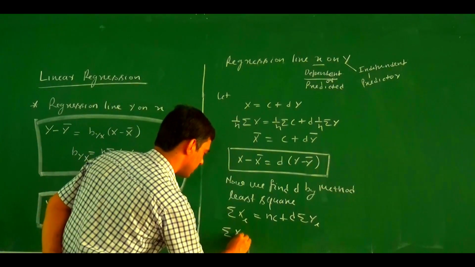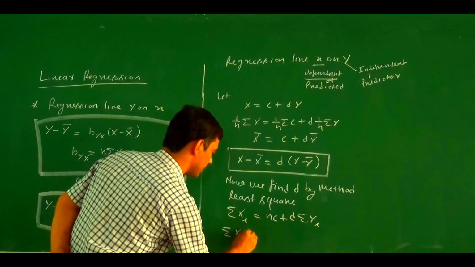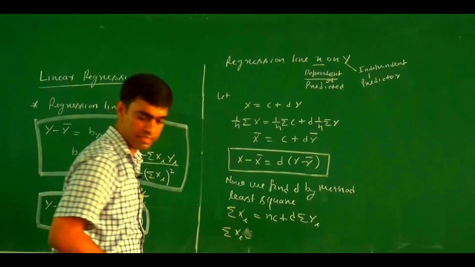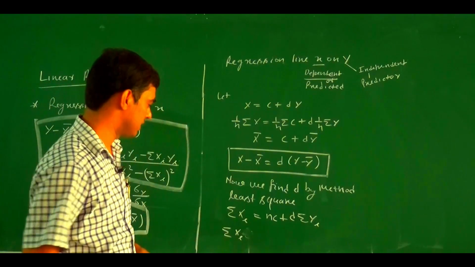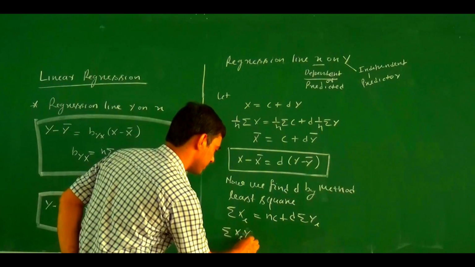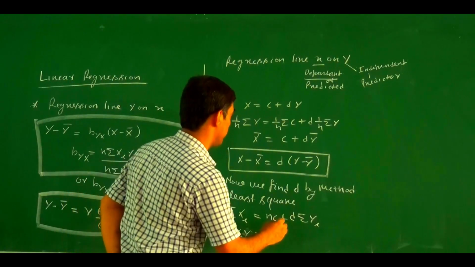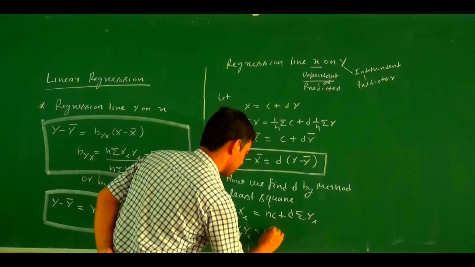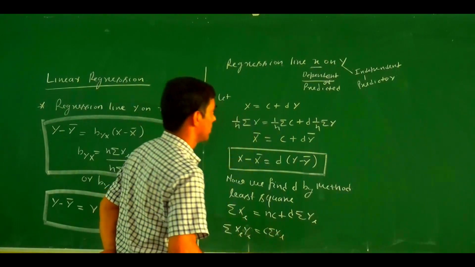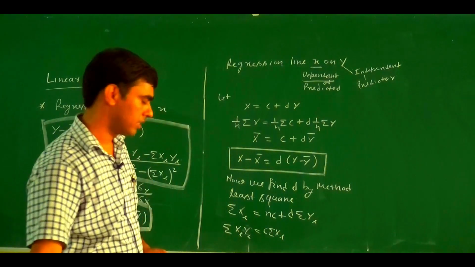Summation of xi yi equals c summation of yi, sorry, not a summation of xi.